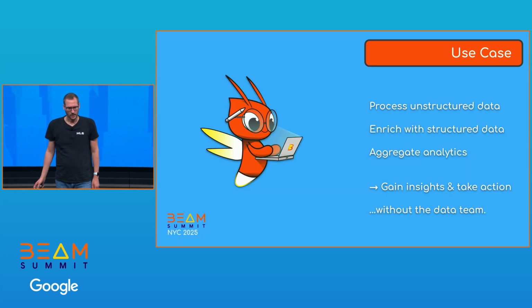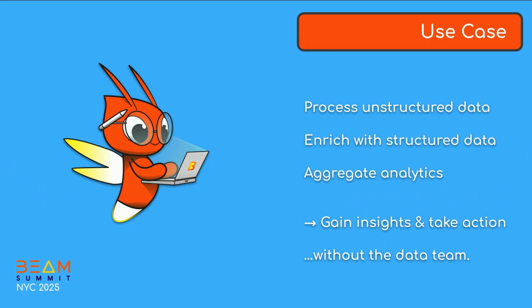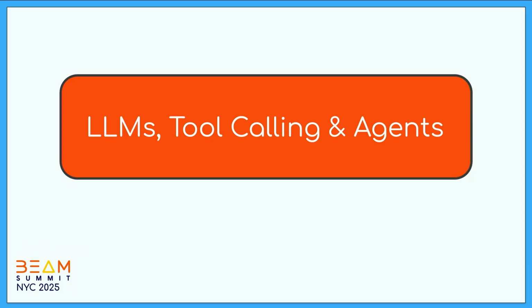Now, if we look at the use case, what do we need to do? At least a couple of things. We have unstructured data that we need to process. We need to enrich it with structured data. We need to do some aggregations, and we need to do it to gain insights and to be able to take some actions because we have a lot of emails. And we need to do so without the data team.